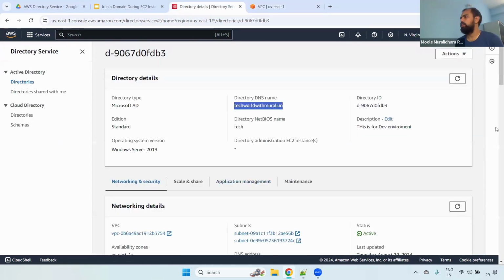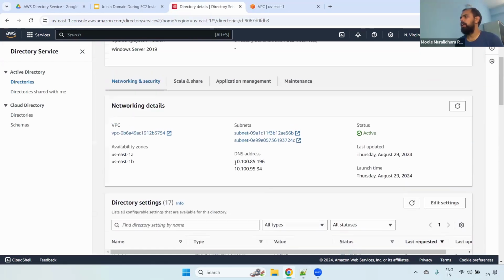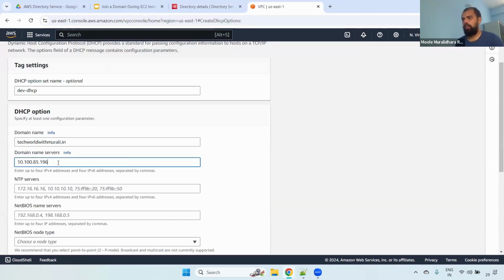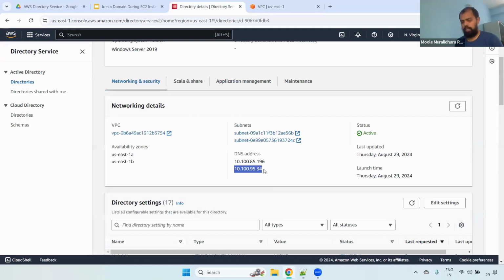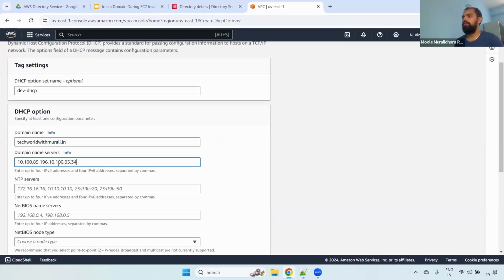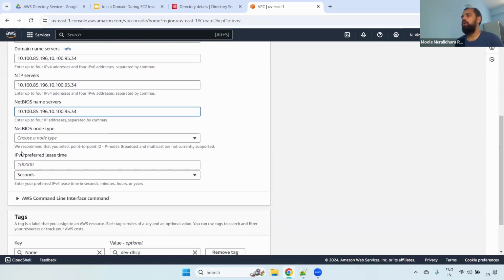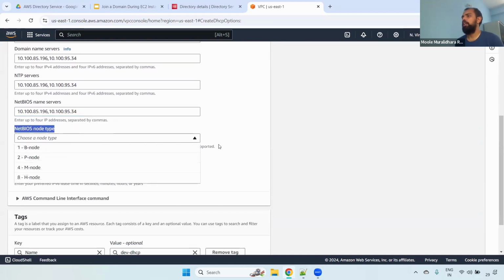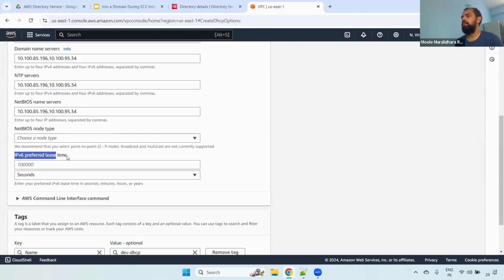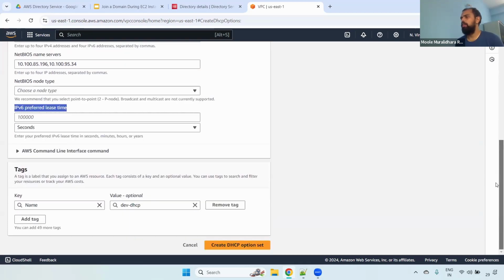You have to give these two domain name servers. Now if you see here, we have 10.100.85.196. This is the one and common. And you have to give the other one as well. Now you copy both, and the NTP servers are also the same, and the NetBIOS name servers are also the same. Copy paste. You don't require the NetBIOS node type, you can ignore this. And you don't require the IPv6 preferred lease time. Just create the DHCP.